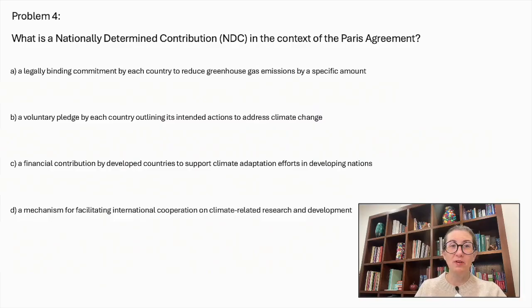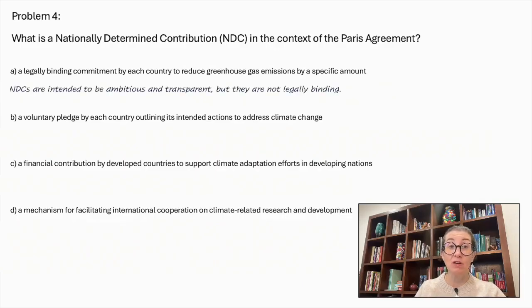Problem number 4. What is a nationally determined contribution, NDC, in the context of the Paris Agreement? A legally binding commitment by each country to reduce greenhouse gas emissions by a specific amount. NDCs are intended to be ambitious and transparent, but they are not legally binding, so this is not the correct answer. Going to D now.